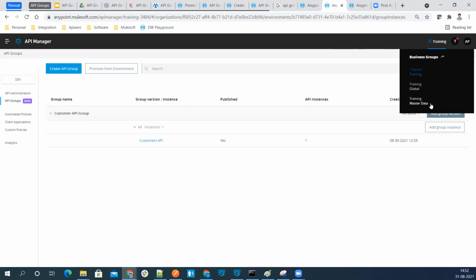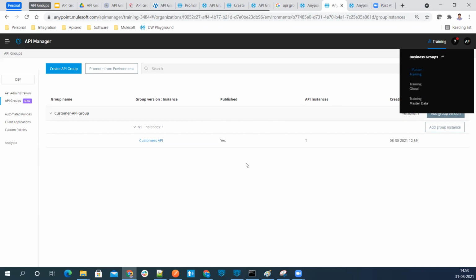In another word, I have an API instance in each business group. Then we are going to create an API group which will bundle the APIs from all these three business groups, and from different environments, in one group. Then we'll apply the SLA on top of it, and then we publish that API group to the exchange.